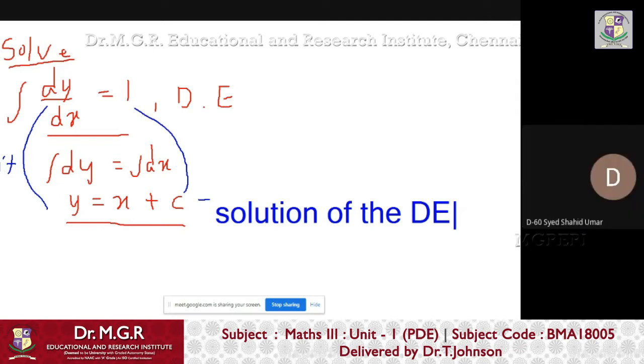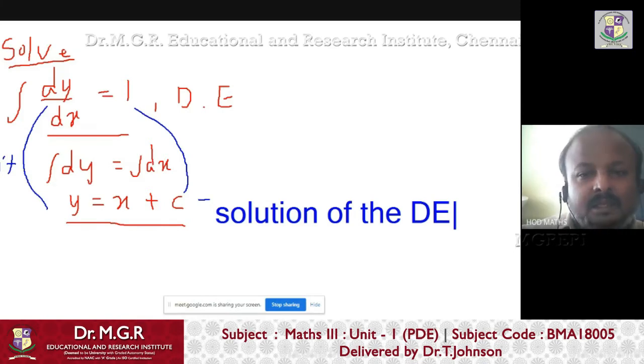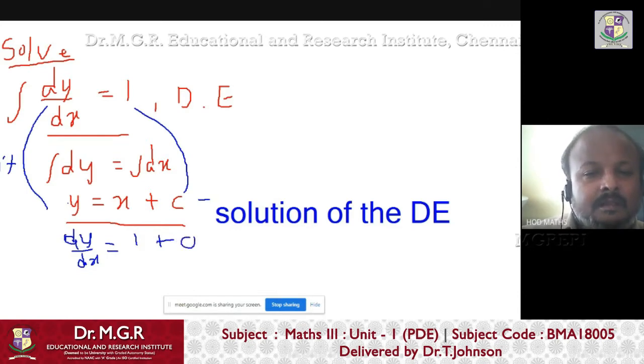Because it gets zero while differentiating. When we form a PDE, whenever we differentiate this, what will happen? This will be dy by dx equals, what is the derivative of x? 1. And then the constant is C. The differential of a constant is 0, right? So this is nothing but this equation, dy by dx equals 1.